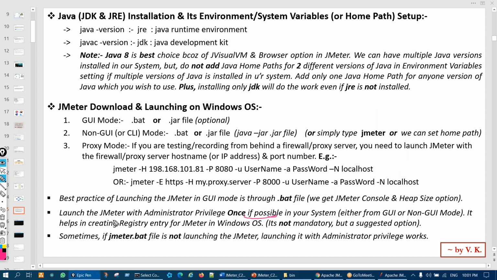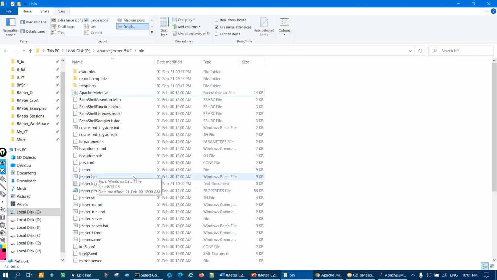Now this one is an optional point. If possible, launch JMeter with administrator privilege in your system, either from GUI mode or non-GUI mode. It helps in creating a registry entry for JMeter in Windows. This step is not mandatory, it's a suggested option. Just one time, the first time you have JMeter, launch it through administrator privilege.